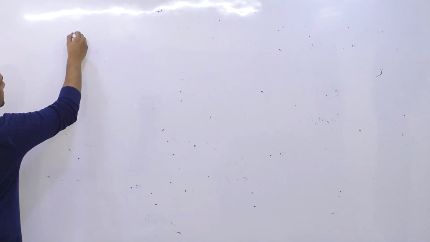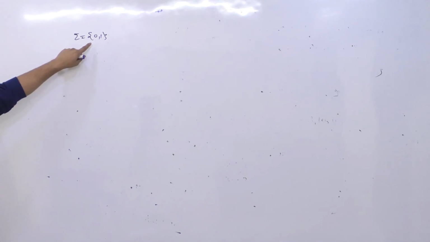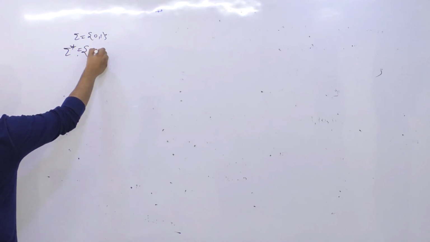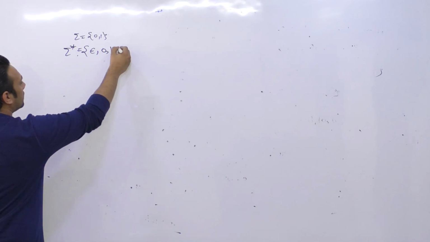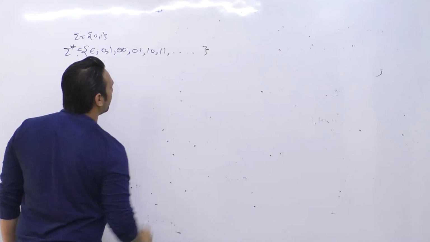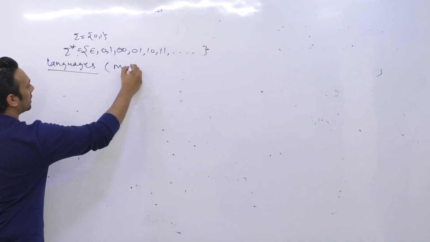So let us take a few examples here. If I say summation is equal to {0,1}, that means we have only 2 alphabets in our language. Now summation star is going to be epsilon, single 0, single 1, 00, 01, 10, 11, up to so on till infinity. So inside summation star there are infinite number of combinations. Now we can define languages. We can define our languages mathematically.